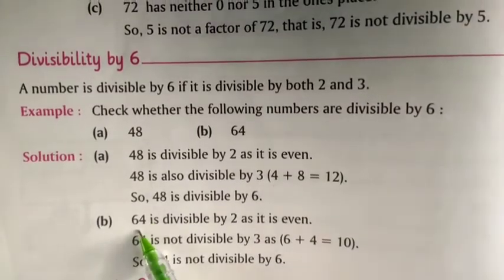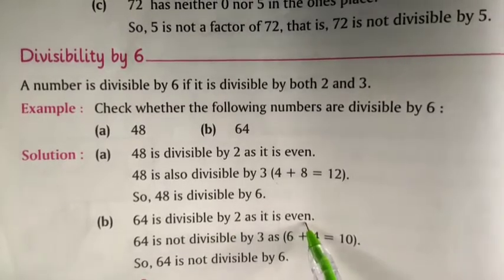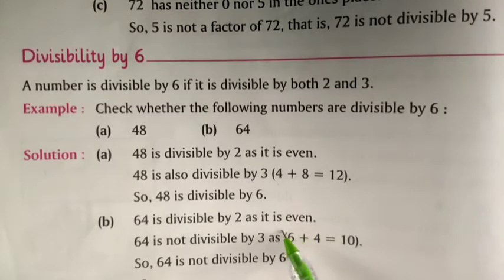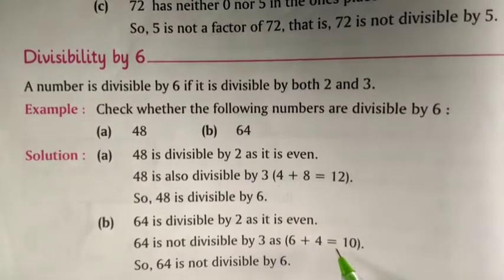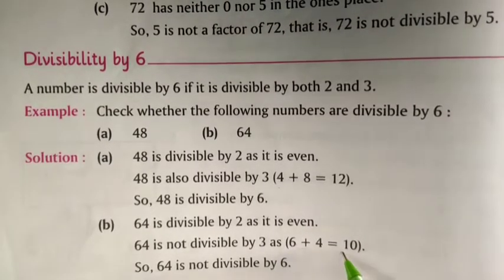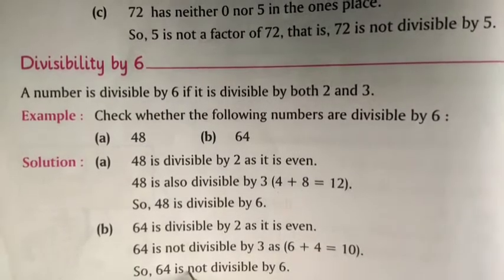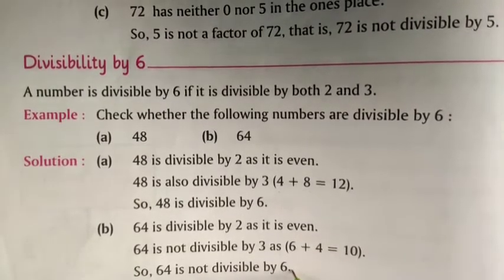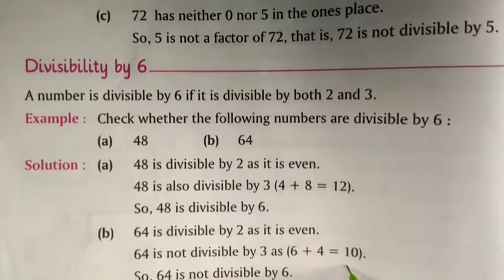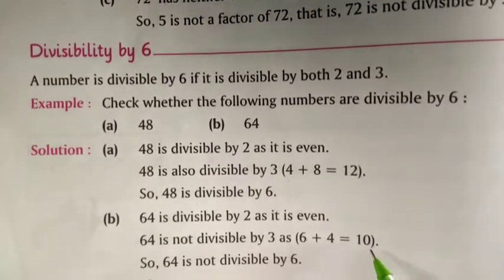The next is 64. 64 is divisible by 2 as it is even. 64 is not divisible by 3, as if we add these two digits 6 plus 4, the sum is equal to 10. So 10 is not divisible by 3. So 64 is not divisible by 6 because the divisibility rule of 6 is that it is divisible by 6 only if it is divisible by both 2 and 3.